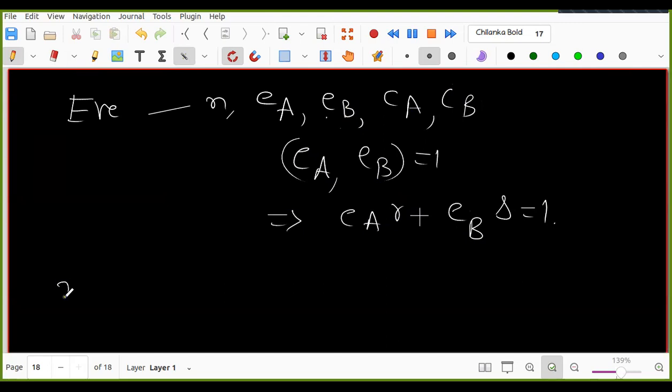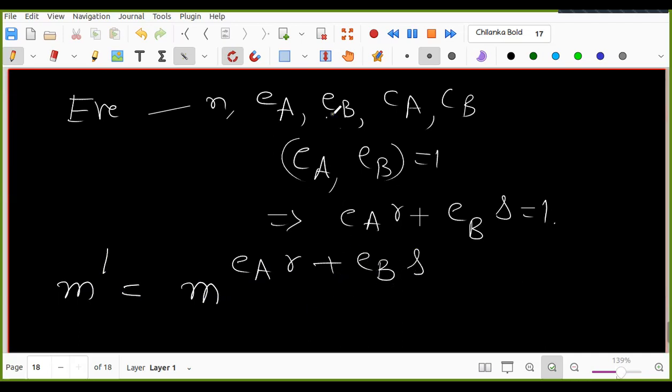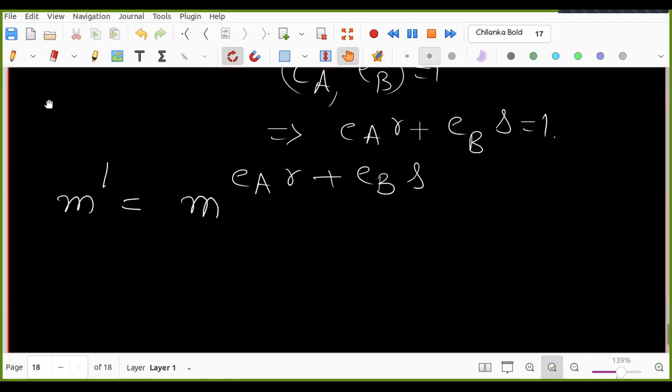Now M power 1 is equal to M power EA R plus EB S, right?